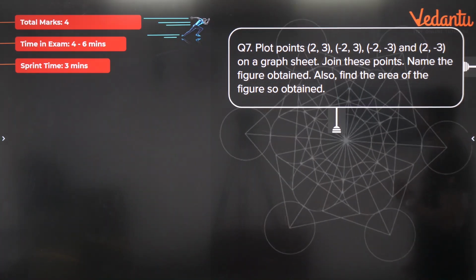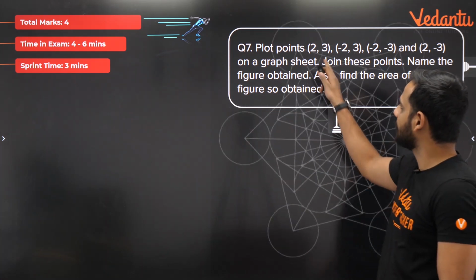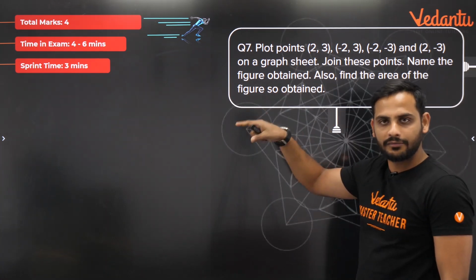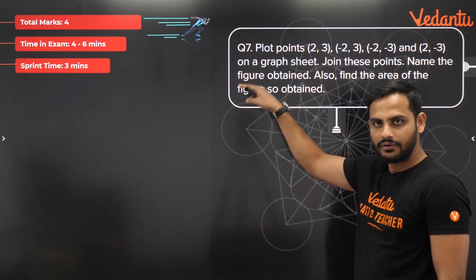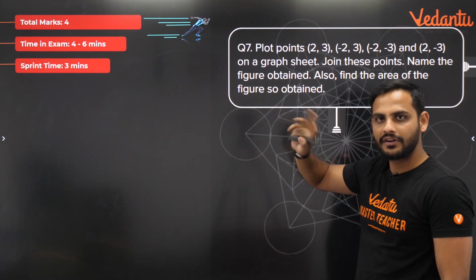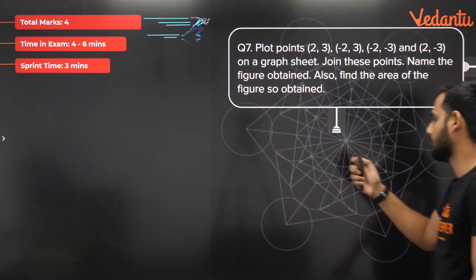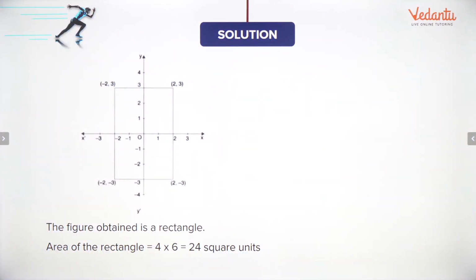And just take care of these things: always this is x, y. So first plot the x part, check the x coordinate, then the y coordinate, then match them. Students make the mistake of writing y, x sometimes, so don't make those mistakes. Okay, let's move to the next part.